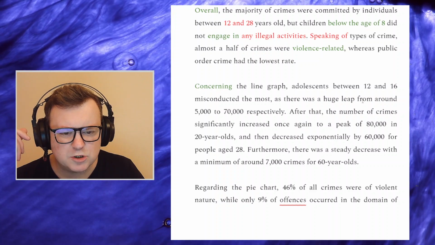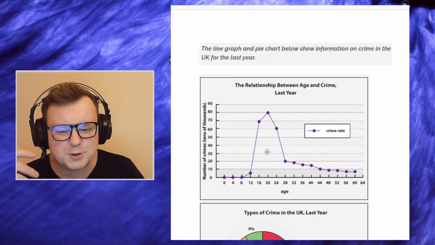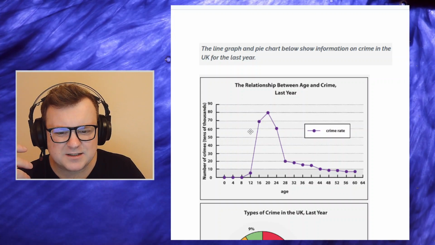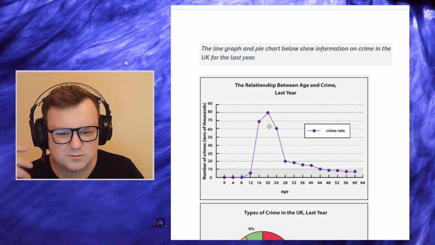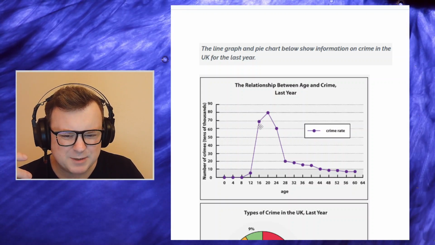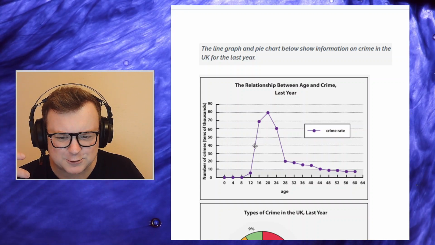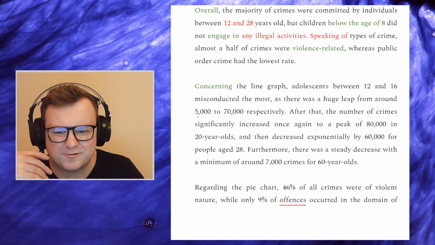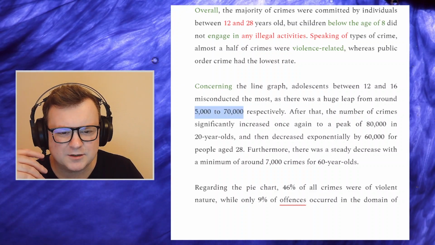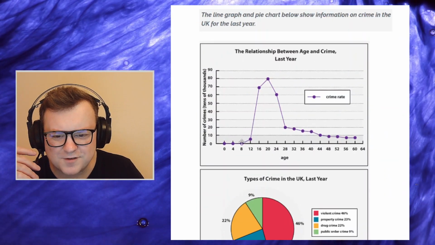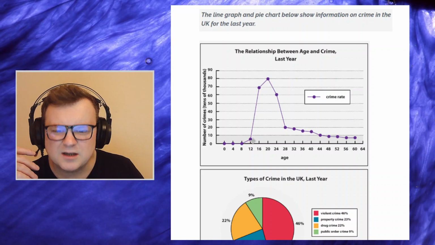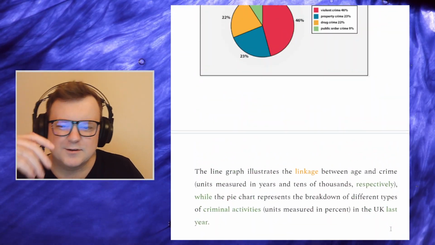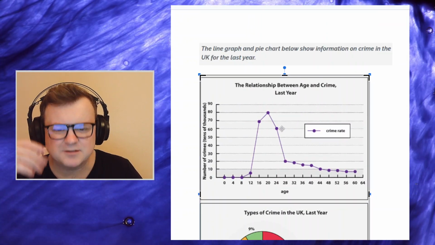Misconducted the most, as there was a huge leap. So I see what you mean, that the jump between 12 and 16-year-olds was the most dramatic jump. But I don't know if it's fair to say that they misconducted the most, because as a group, maybe as a group they did. Difficult to really work out. Okay. There was a huge leap from around 5,000 to 70,000 respectively. So between 12 and 16, we should see 5,000 year to 70,000 year. Now that is a huge leap, but it sounds... I don't know if it is a leap, because it's not dynamic. Again, this is a static and not moving thing.